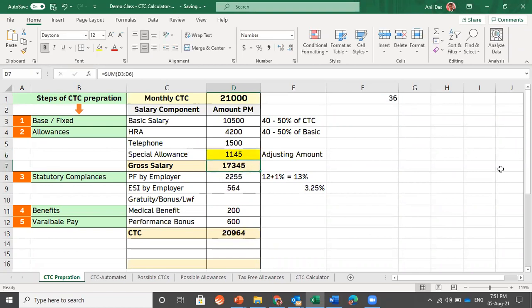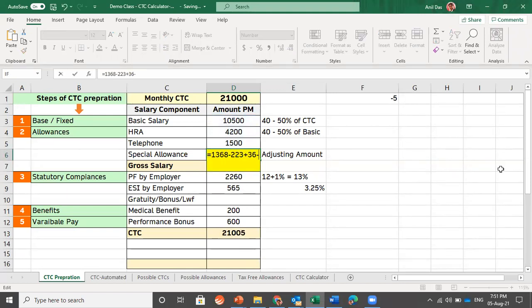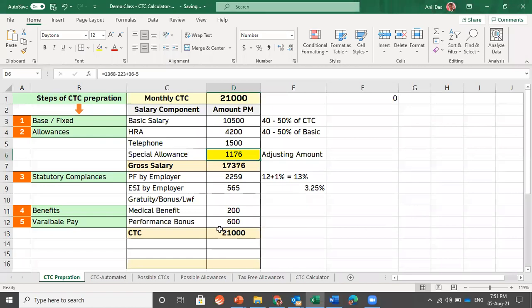Let's see whether by subtracting 223 we are reaching 21,000 per month CTC or not. No, again there is a difference of 36. So let's add 36. Again, we have not reached; there is a difference of 5. Let's subtract 5. Now we have reached the desired figure of 21,000 which we were trying to find out. So this is how the breakup of 21,000 per month CTC would look. We have designed it with a lot of manual activities.